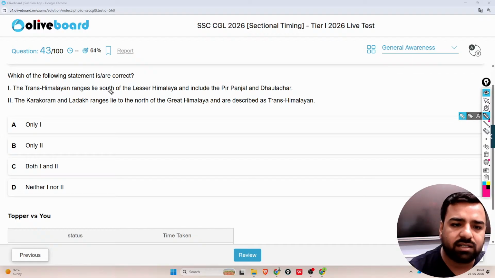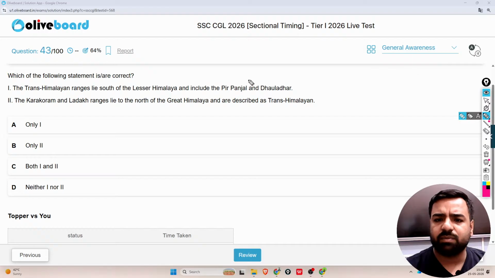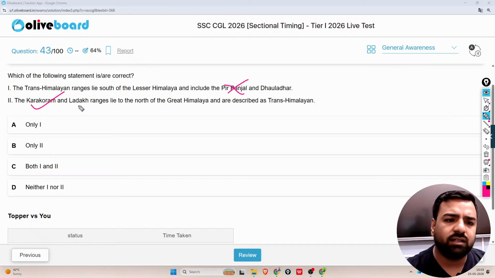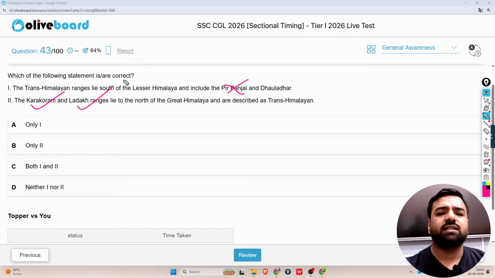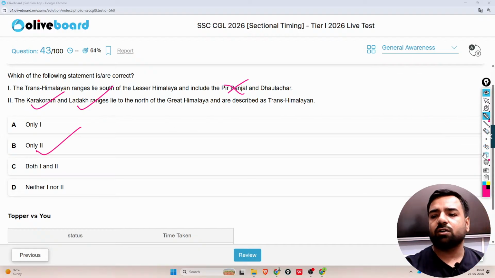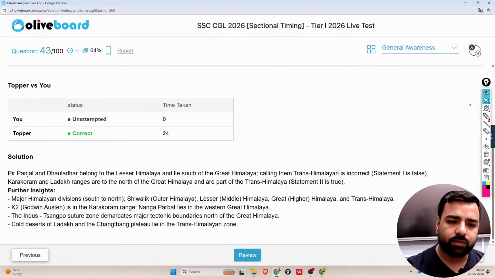The Trans-Himalayas rise south of the Lesser Himalaya and include the Pir Panjal and Dhauladhar. That is wrong. The Karakoram and Ladakh ranges lie to the north of the Great Himalaya and are described as Trans-Himalaya. That's correct. So guys, only and only statement B is correct. That is only option B will be the correct answer.